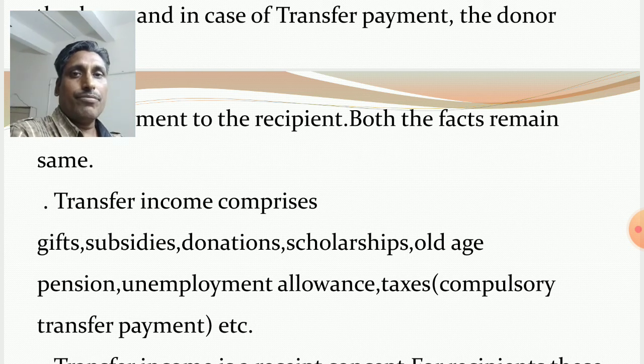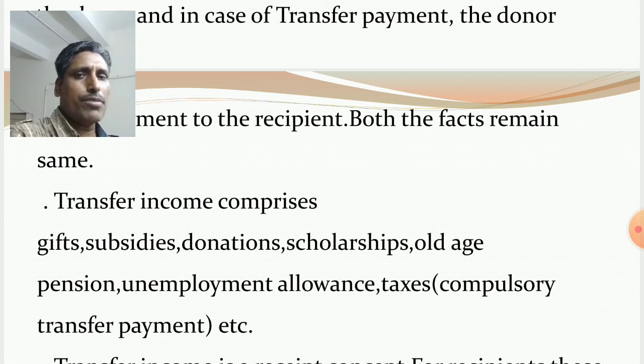But in return, they do not contribute anything. They do not contribute any productive service. They do not provide any productive service to the government. Similarly, scholarships. The government and also private institutions provide scholarships to the students. So in return, the students actually do not contribute any productive service to them.